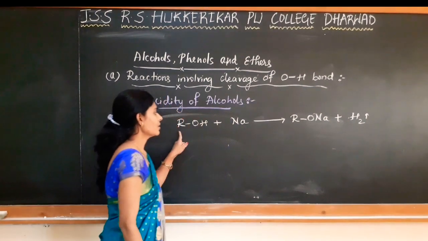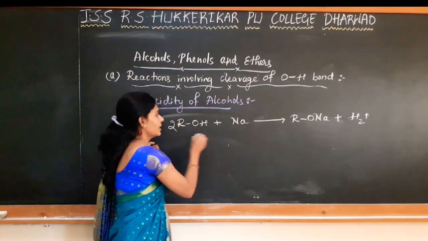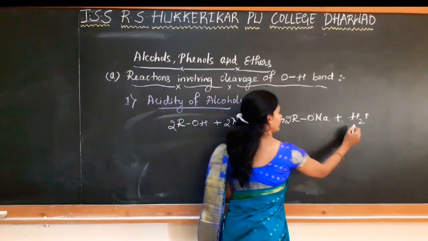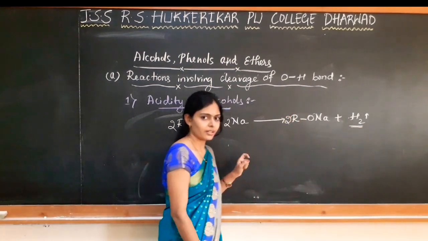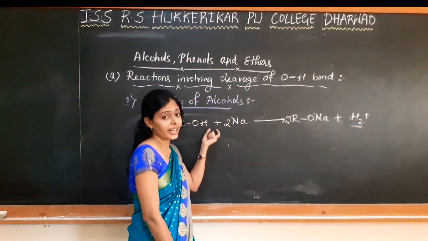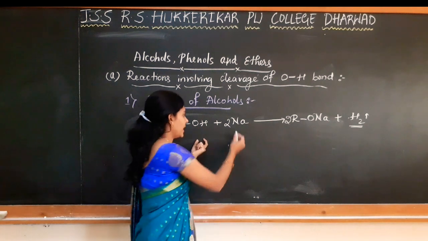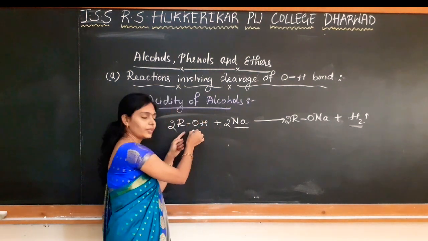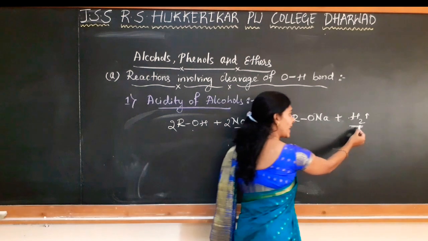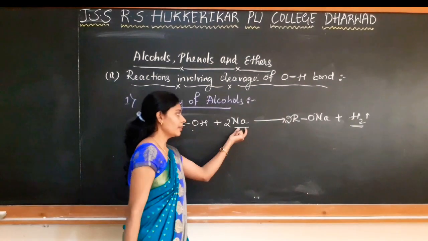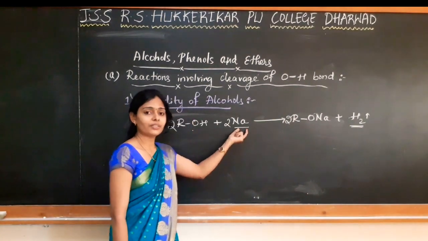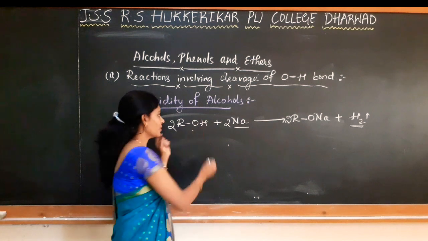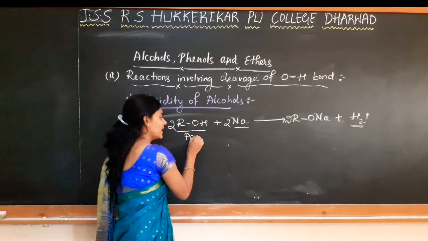Okay, so alcohols on reaction with sodium release dihydrogen gas. So this shows the acidic character of an alcohol. As a metal is reacting with a substance and releasing hydrogen gas, the metal releases hydrogen only when it is treated with an acid. So this is now considered as an acid.